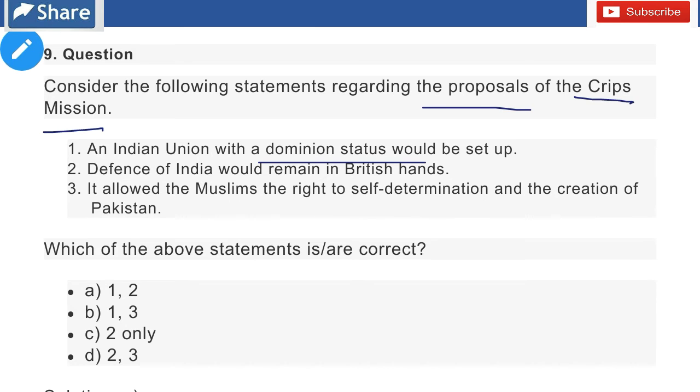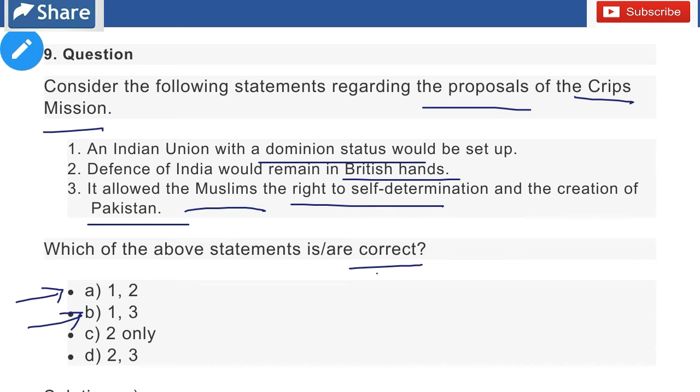Defense of India would remain in the British hands. Number 3. It allowed the Muslims the right to self-determine and the creation of the Pakistan. So which statement is correct? A 1 2, B 1 3, C only 2, D 2 and 3. So the right answer is A 1 and 3. The third statement is wrong.